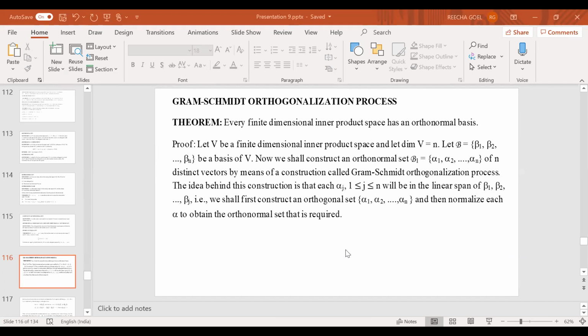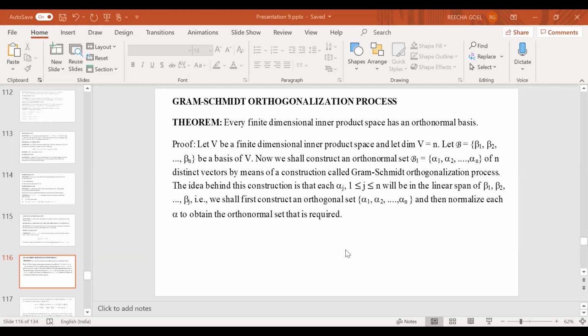In order to get an orthonormal basis, there is a definite process: if we are given a set of vectors, how to construct an orthonormal set from that, such that it turns out to be linearly independent and at the same time satisfies the basis condition. That process is known as the Gram-Schmidt orthogonalization process.